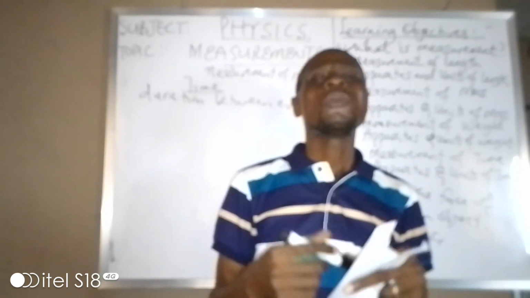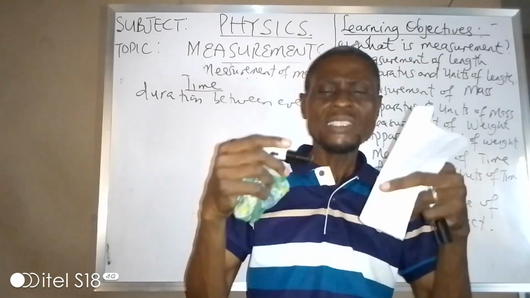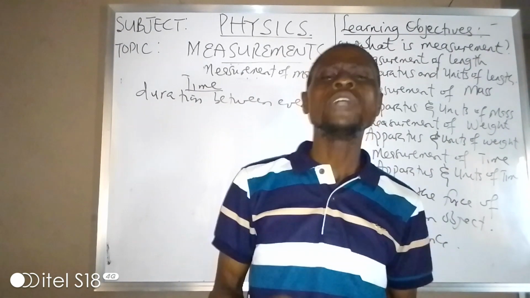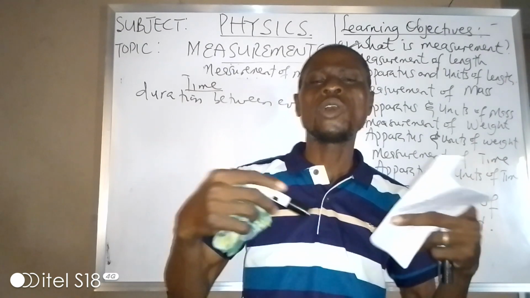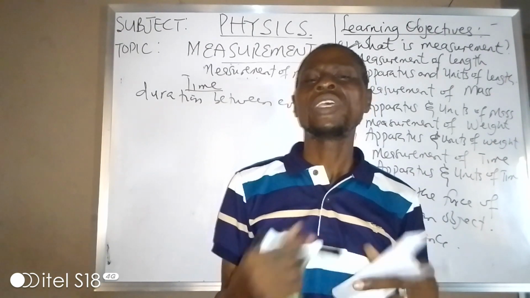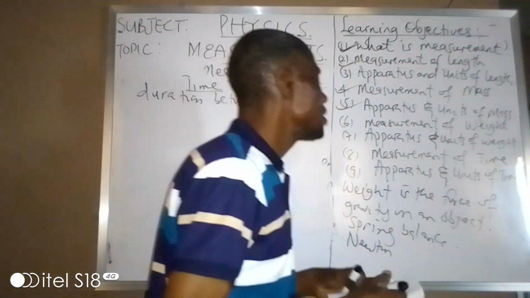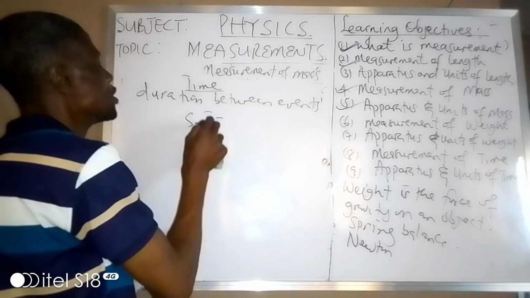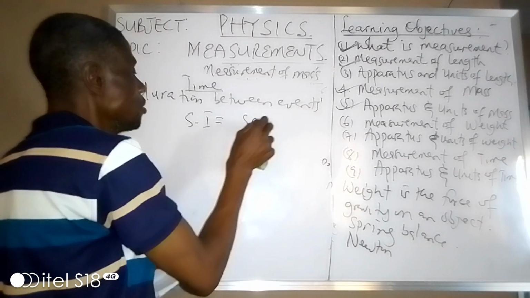What is the instrument for measuring time? Time can be measured with a stopwatch, or you can use a stop clock. And what is the SI unit of time? Time is measured in seconds.